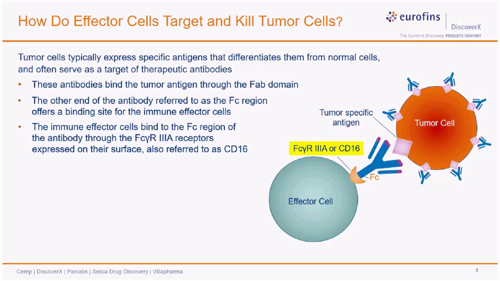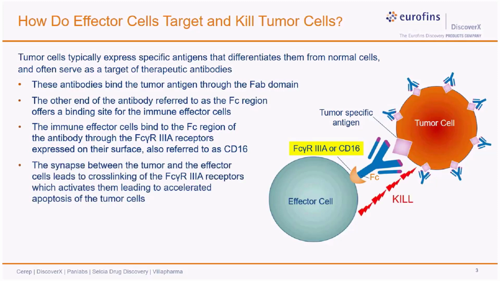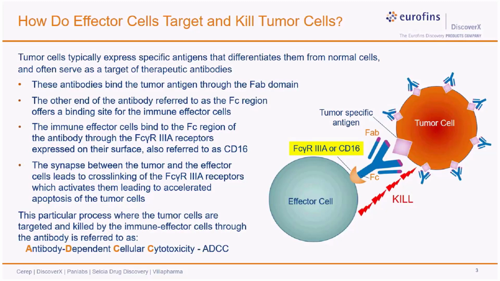Now to continue, the synapse formed between the tumor target cell and the effector cell through the antibody activates the effector, and based on the effector cell type, the tumor cell will be killed either by enzymatic lysis or cytokine release, and also in some cases by induced apoptosis. This process, where tumor cells are targeted and killed by the immune effector cells through the antibody, is referred to as antibody-dependent cellular cytotoxicity, or ADCC.